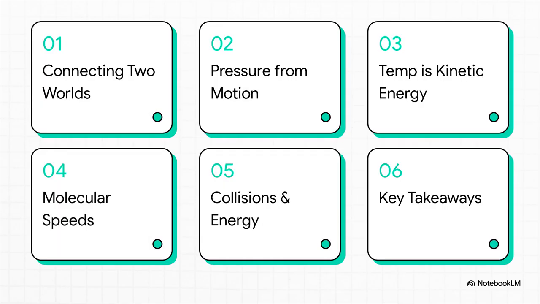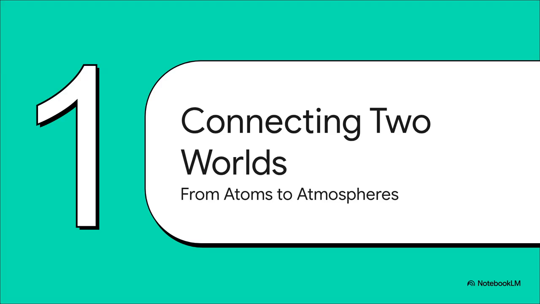So here's our game plan. First, we're going to build that bridge between the micro and macro worlds. Then, we'll see exactly how pressure is born from just countless tiny collisions. After that, we'll uncover the true meaning of temperature, which is a huge aha moment. We'll look at the wild range of speeds molecules have, and finally, check out how they interact and store energy. Let's get started.